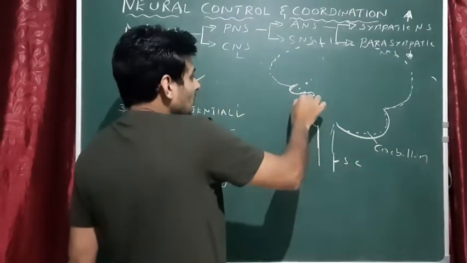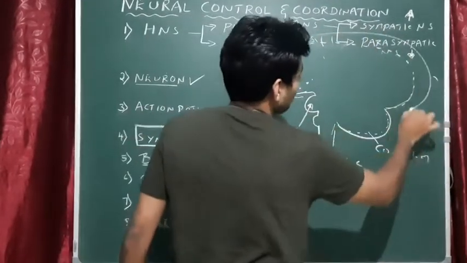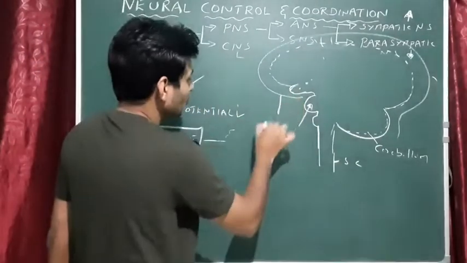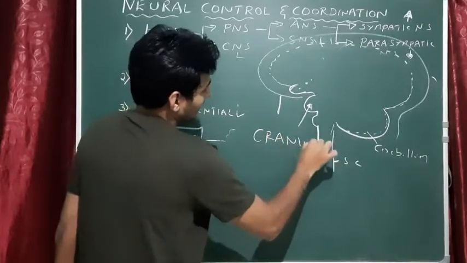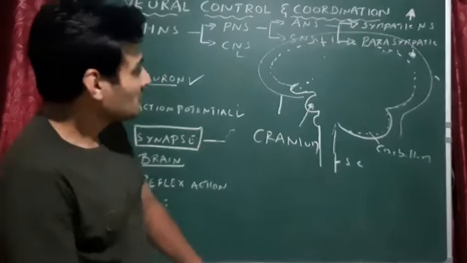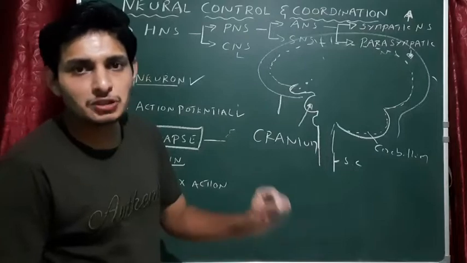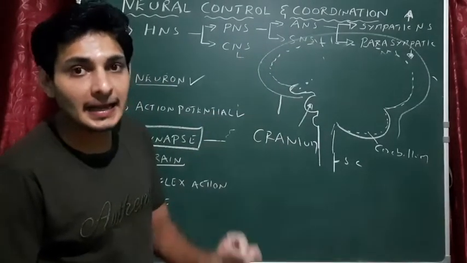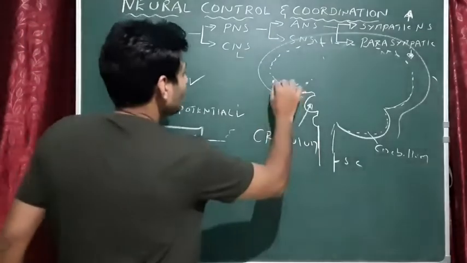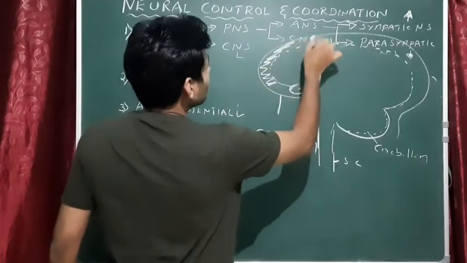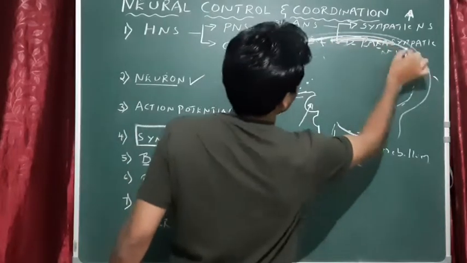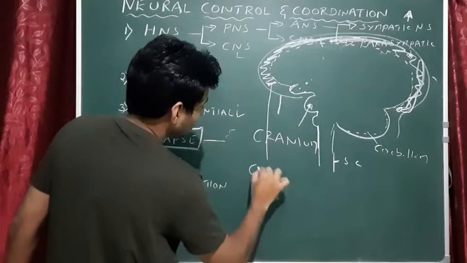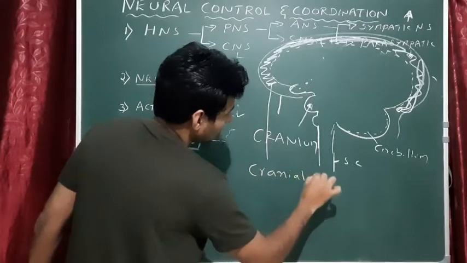And the brain is surrounded by a very tough skeletal system, and the name of the skeletal system is the skull. In biology it is called the cranium. So you may get a question: name the membrane which protects the brain. Not cranium, it is called the cranial meninges. So here we have a membrane present between the cranium and the brain's outer surface. So this is called the cranial meninges. Note this point, very important.